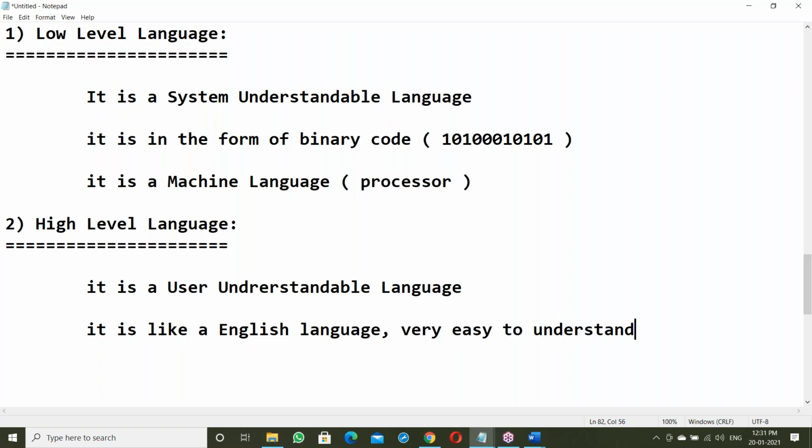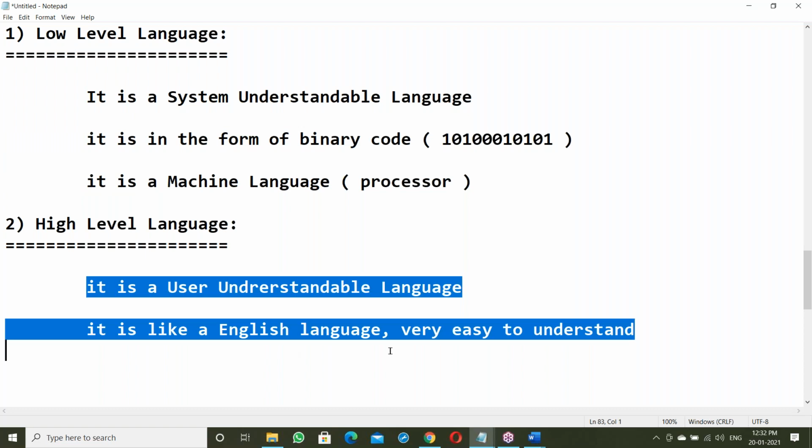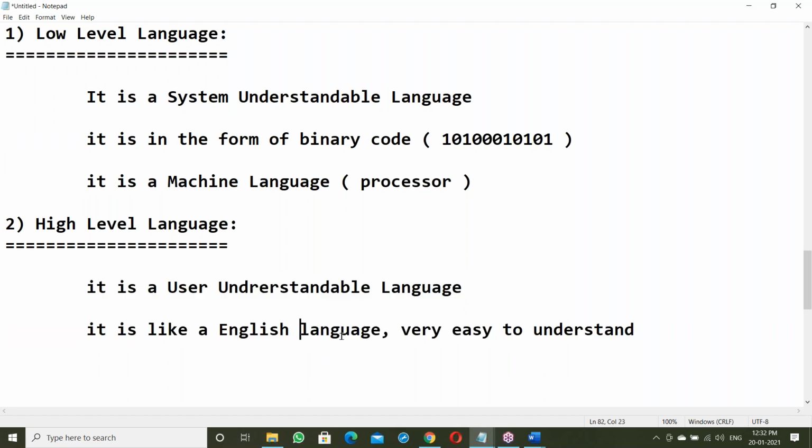Java comes under high-level language. C, C++, Java, HTML, Python, all the languages except machine language are high-level languages. It's like English, very easy to understand. That covers low-level and high-level languages.